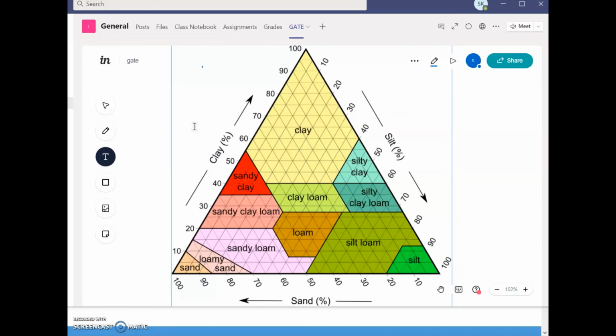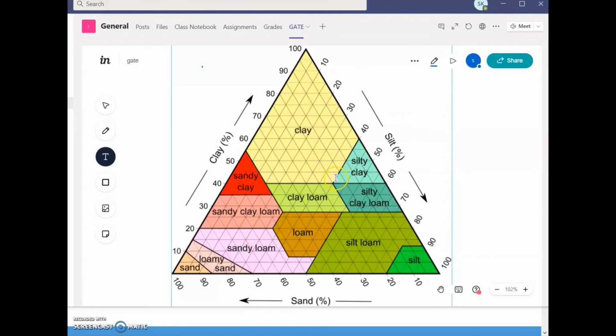Most of the time it is a combination of these three. Then, when you get a variety of combinations, how can we name it, whether it is clay soil or silty soil? For that purpose, on the basis of the percentages of clay, sand, and silt, there are subtypes.